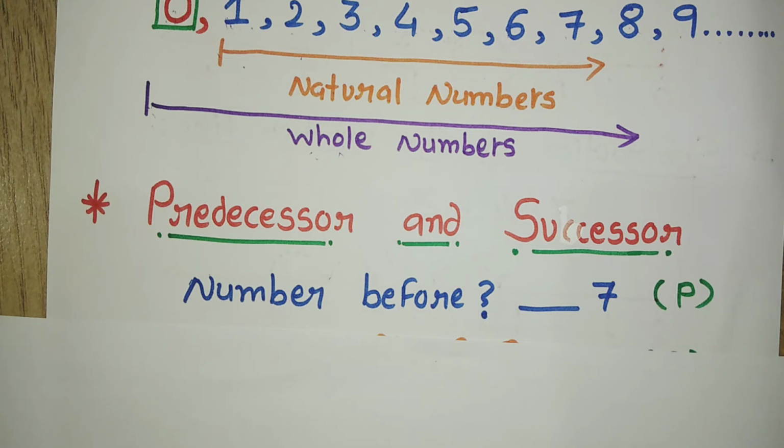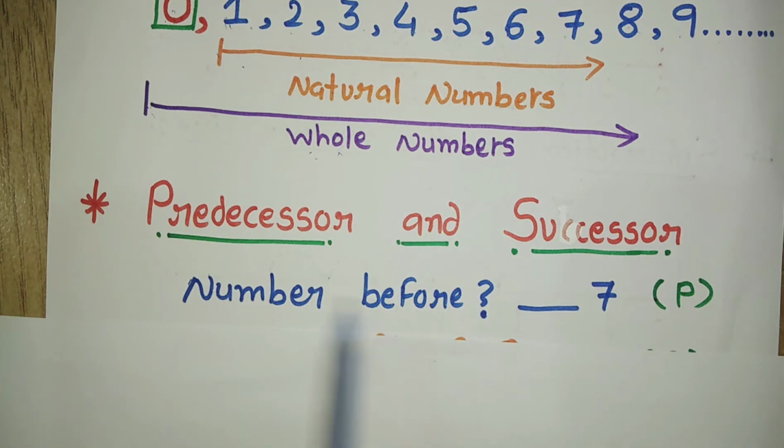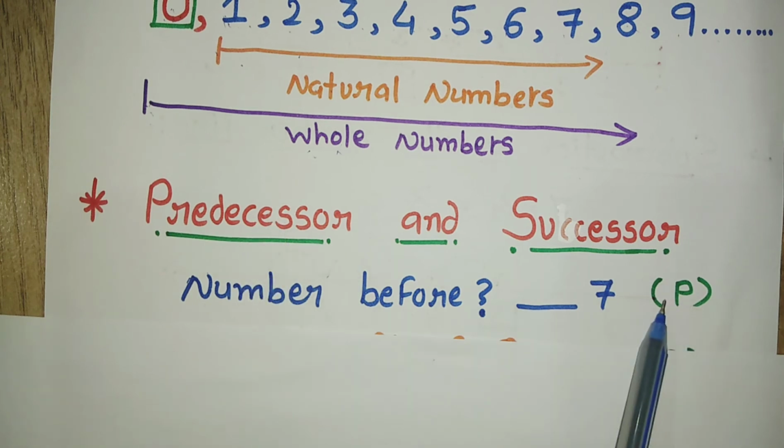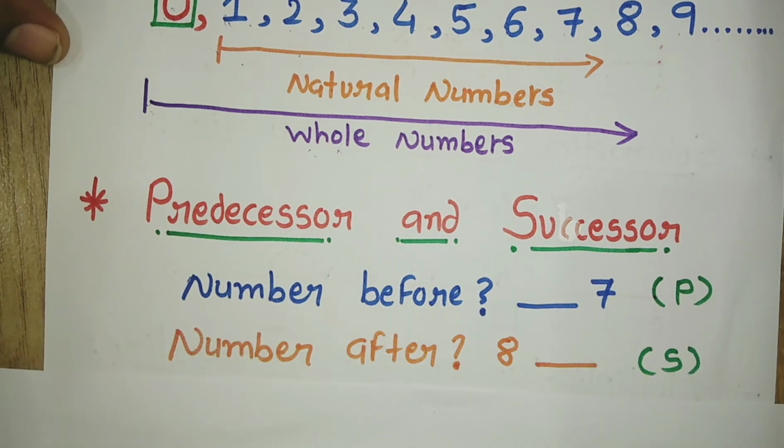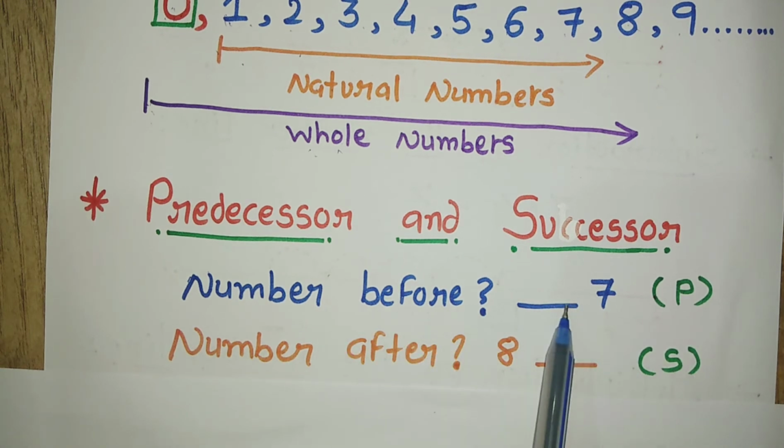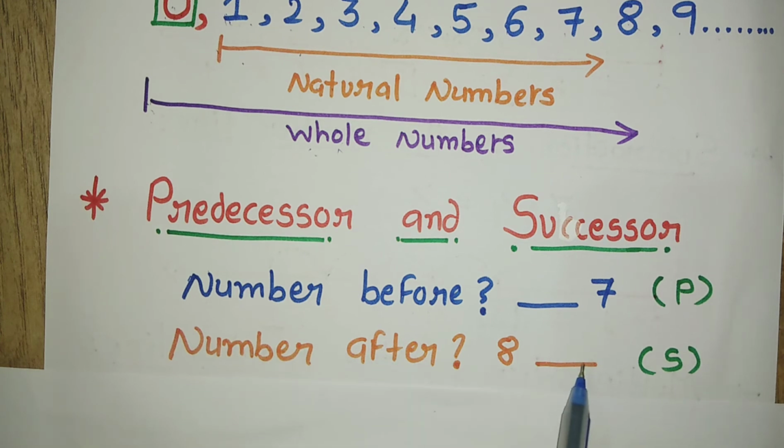We were using which number comes before and which number comes after. So the number before is the predecessor, P for predecessor, and the number after is known as the successor.